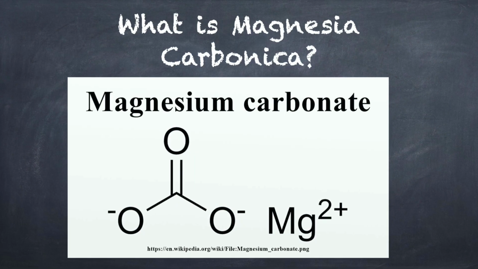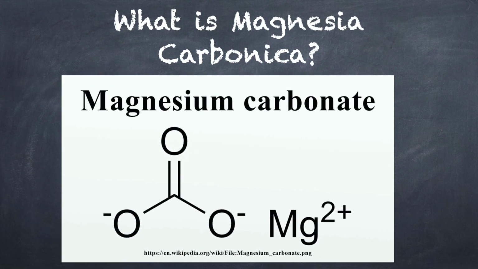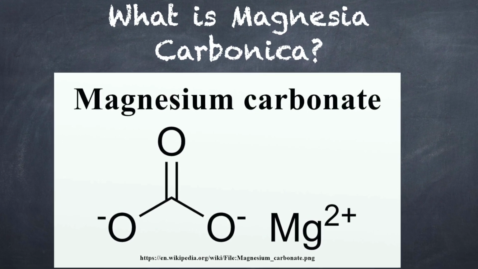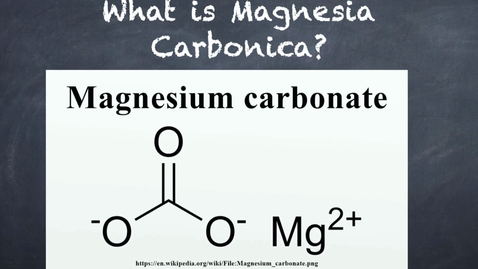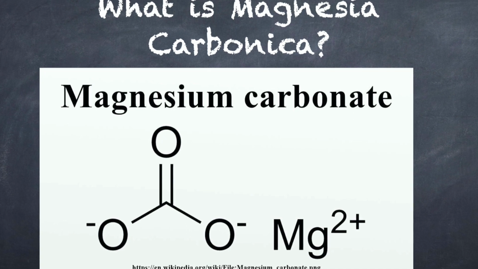Let's start this video with the most basic question. What is Magnesia Carbonica? Well, this question has an easy answer. Mag carb is commonly called carbonate of magnesium and it is a medicine belonging to the mineral kingdom. The chemical formula for this salt is MgCO3.